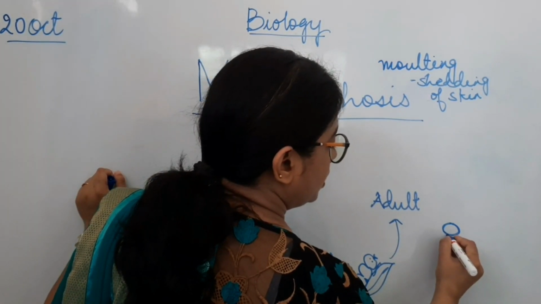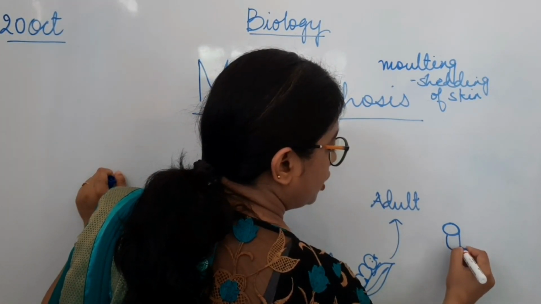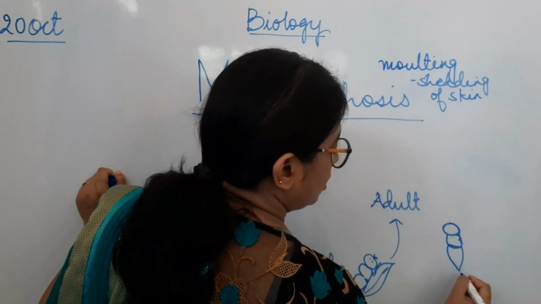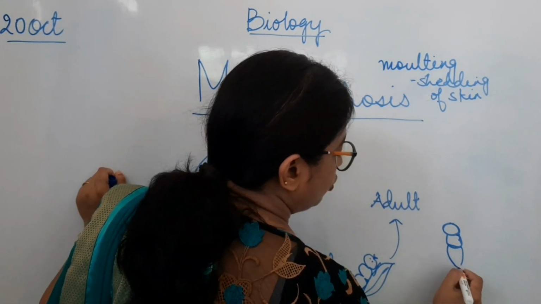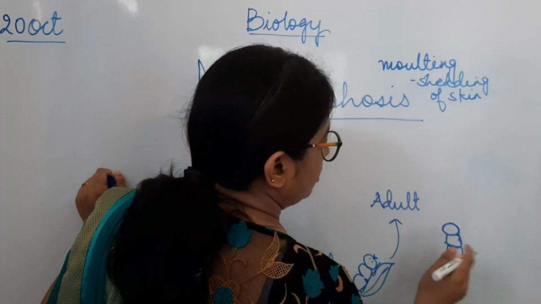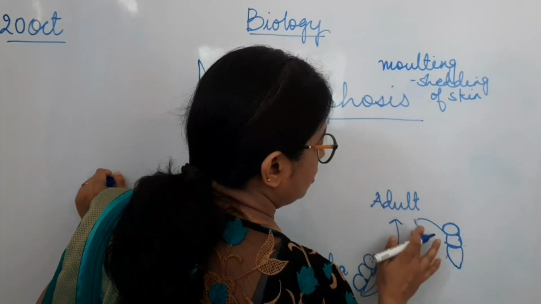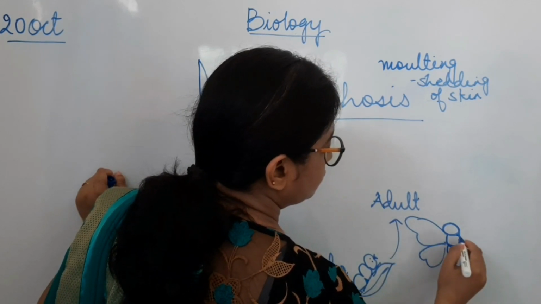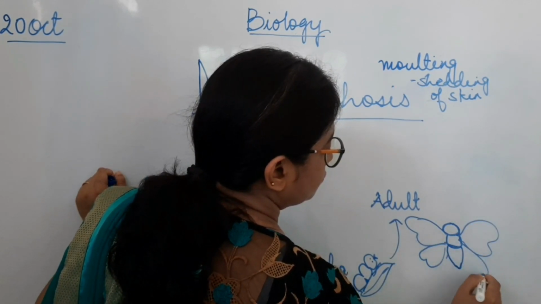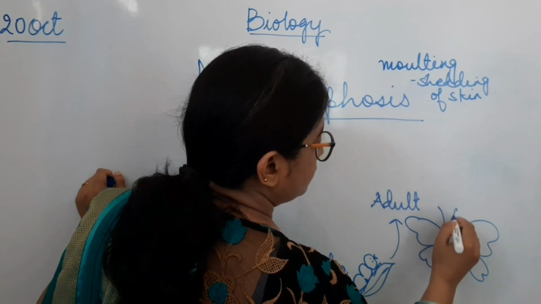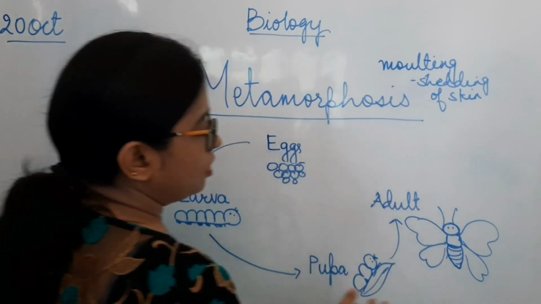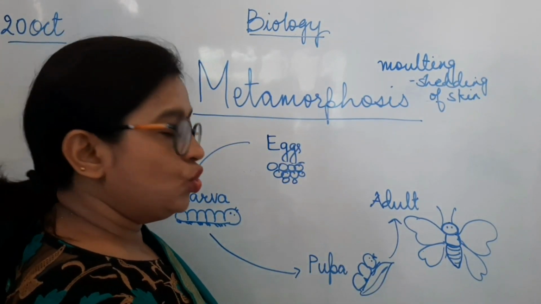Here is the head, then the body has a thorax, and then comes the abdomen. The butterfly then has wings, antennas, and compound eyes. So this is how the adult insect looks.